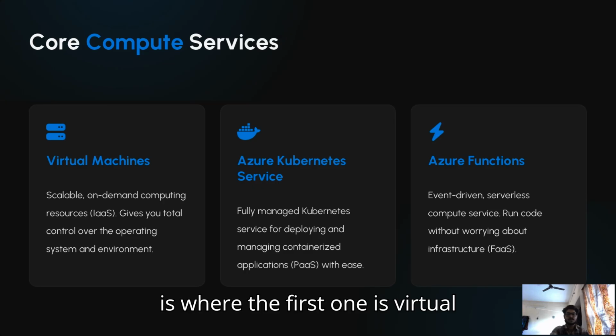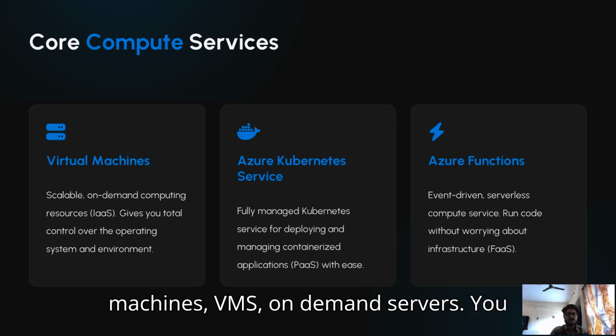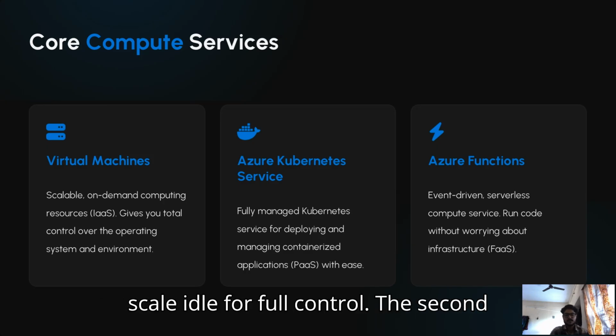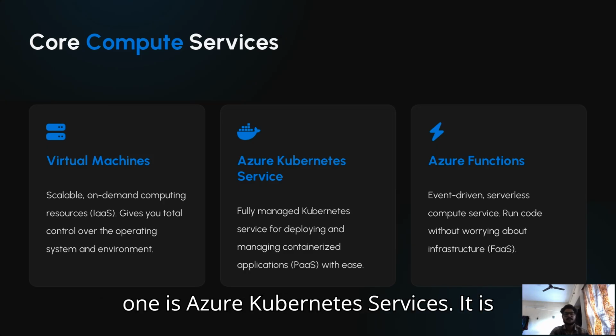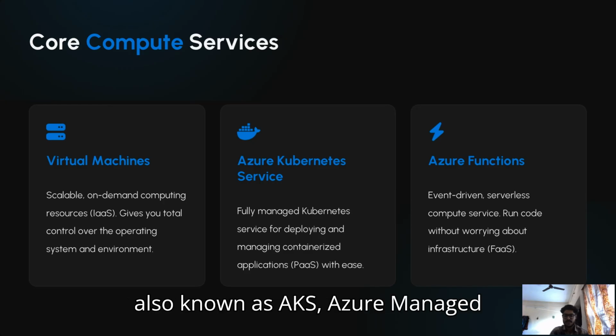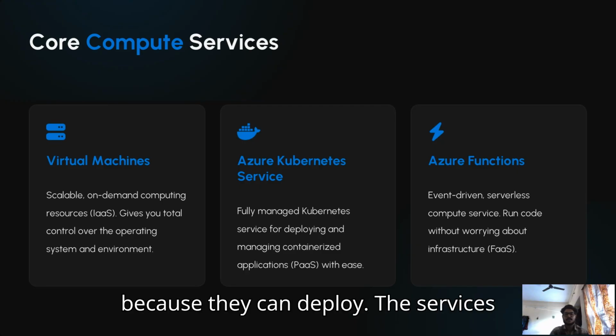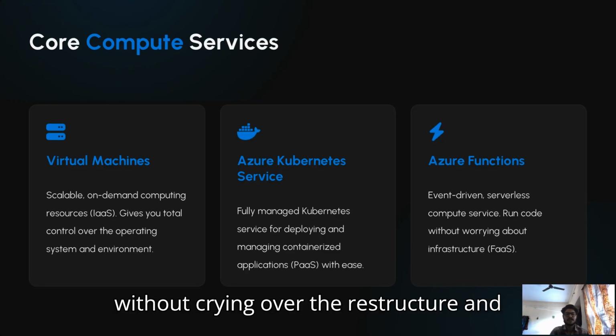The first one is Virtual Machines, or VMs. On-demand servers where you choose the operating system, configuration, and scale, ideal for full control. The second one is Azure Kubernetes Service, also known as AKS. It is Azure's managed Kubernetes platform, perfect for containerized apps. Developers love it because they can deploy microservices without worrying about infrastructure.